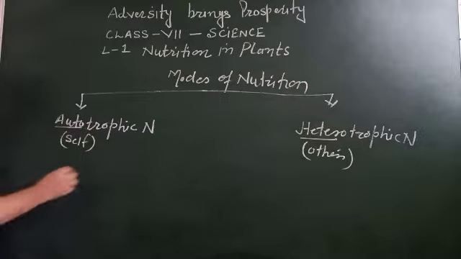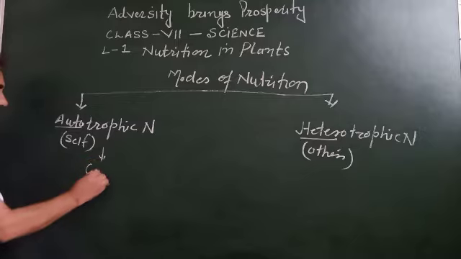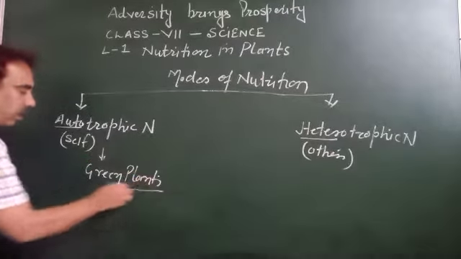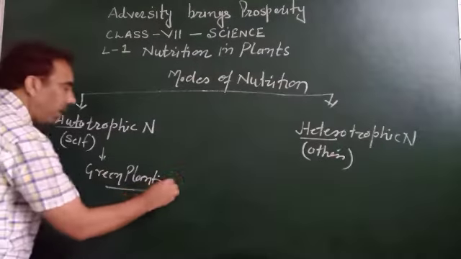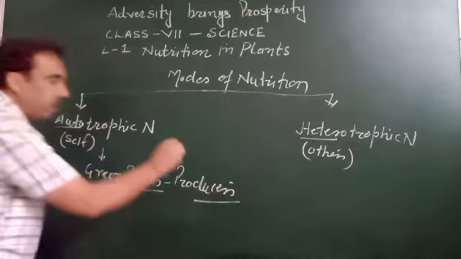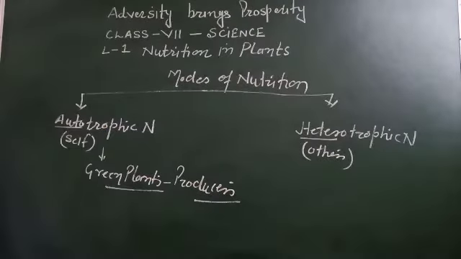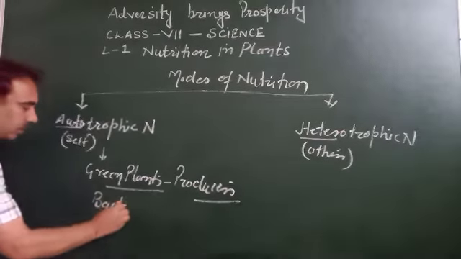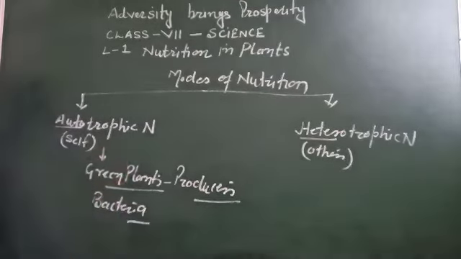In this category, you can put green plants. So green plants are autotrophs. They are also called producers. Some bacteria are also there in this category.